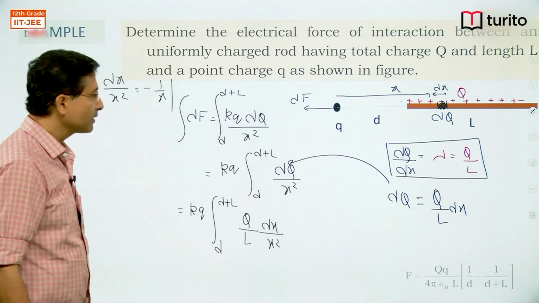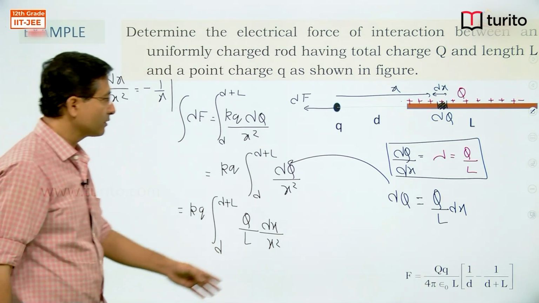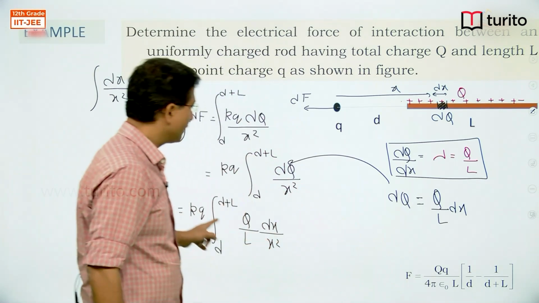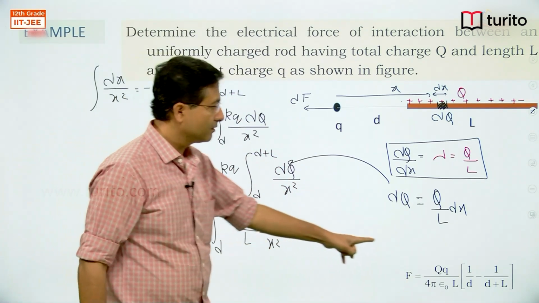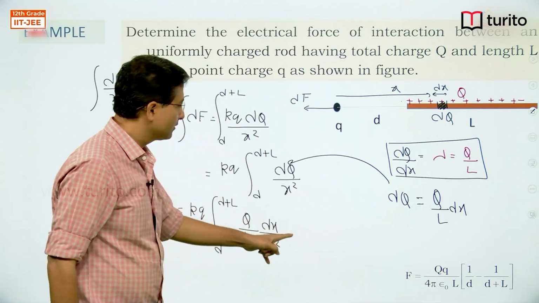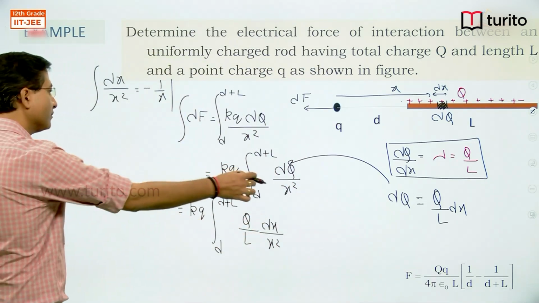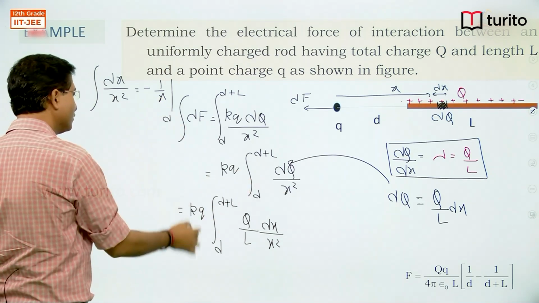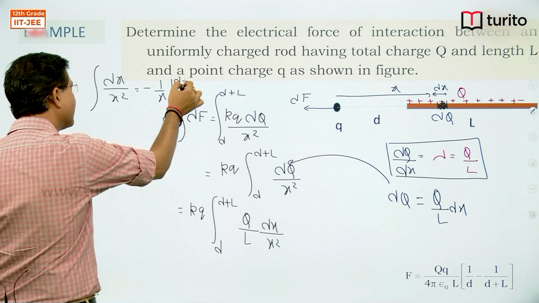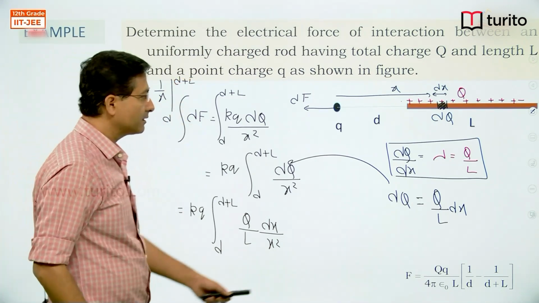If I simplify, then what I will get, you can see, after substituting the value of k, 1 upon 4 pi epsilon naught, putting the limit from x is equal to d to x is equal to d plus L. If you simplify, then you will get this.